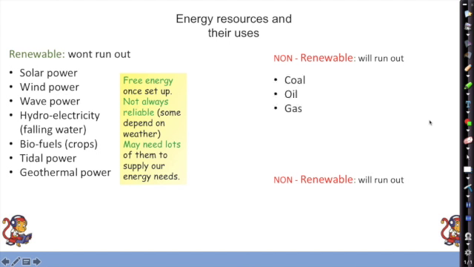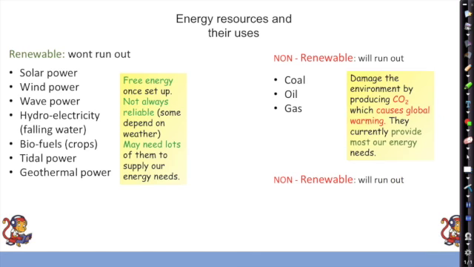Okay, so non-renewable ones, coal, oil and gas, these ones will run out one day. And they damage the environment by producing carbon dioxide, which causes global warming. And they currently provide most of our energy needs. Okay, so they're really important to us, but they're bad for the environment. We've got to be super specific about that. They release CO2, which causes global warming. And there's another one which is non-renewable, would also run out, but not so quickly, in a few thousand years. That's nuclear energy, and where we have lots of energy from a small mass of fuel.